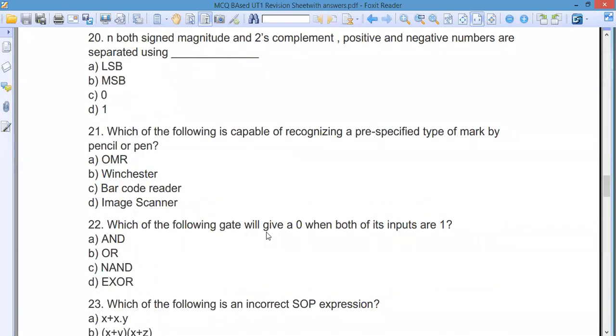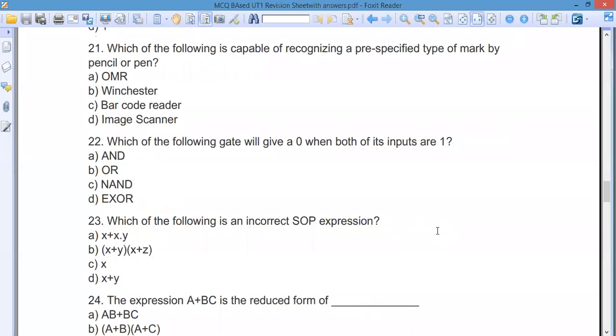Which of the following gates gives you zero when both the inputs are one? So which one do you think can give you this answer? Can I get anybody telling me? Yes, this is the very simple one, the NAND gate, because the NAND gate is just the reverse of the AND gate. I'm not going into this part.